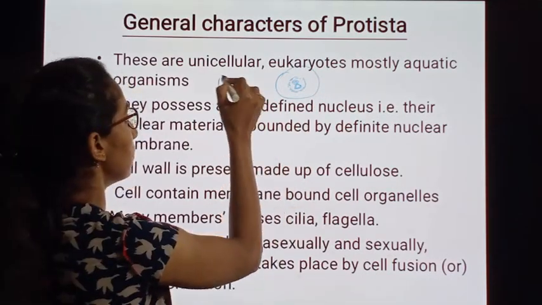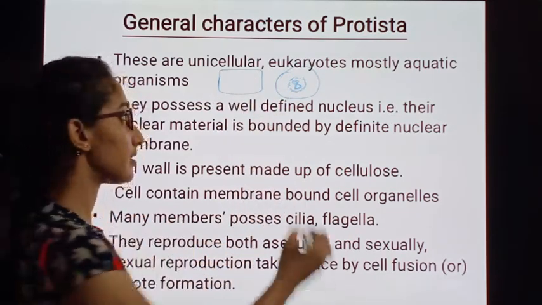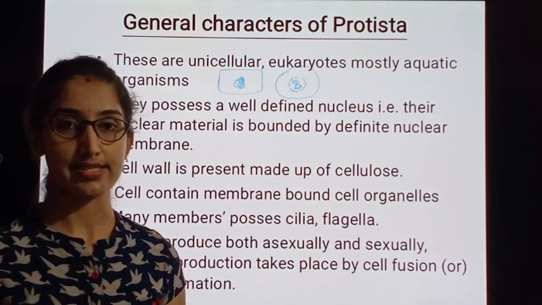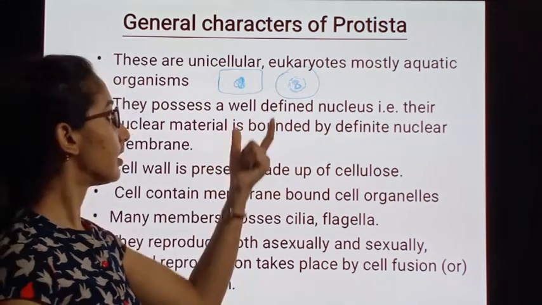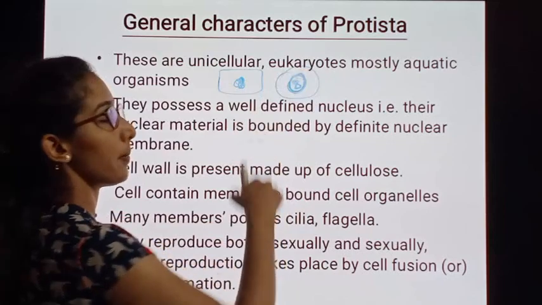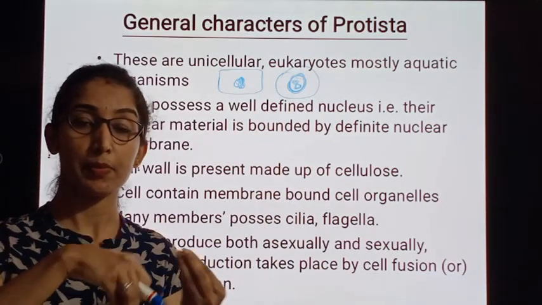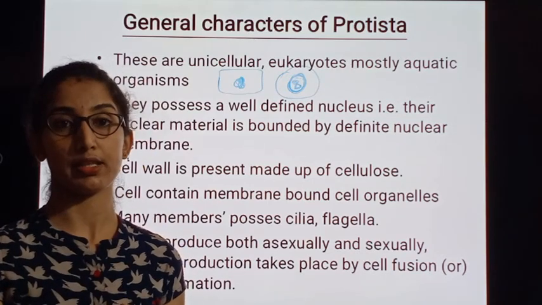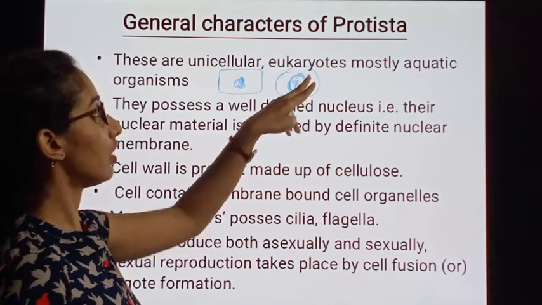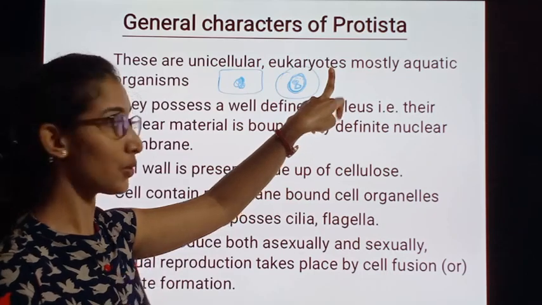In prokaryotes, the genetic material is suspended in the cytoplasm. Here the genetic material is bounded by a definite membrane. The genetic material is enclosed by the membrane. It's a major difference, and that is why we call them eukaryotes.